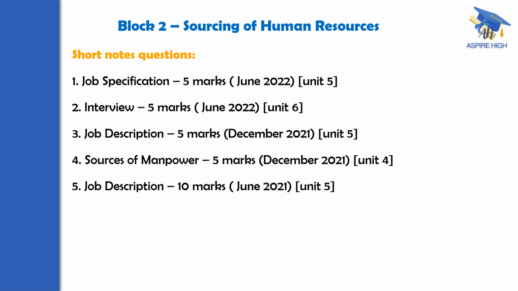Of course, we are not expecting a 10-mark short note question now. But if a question has 2 topics for 20 marks, automatically it is a 10-mark weightage only. And one more thing is sources of manpower. Sources of manpower is interesting because there is no specific topic with that particular nomenclature. That was asked for 5 marks in December 2021 from Unit 4. If one goes through the fundamentals of the entire HRP, one can easily write the sources of manpower. So short notes are heavily weighted towards Unit 5.